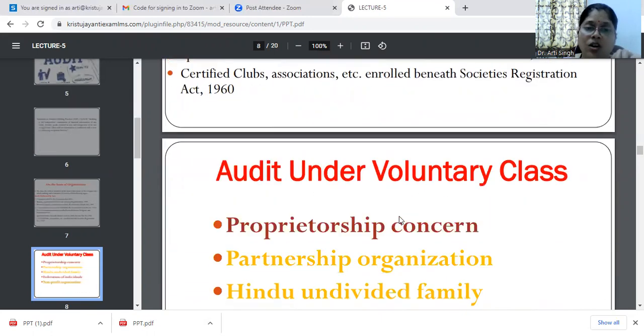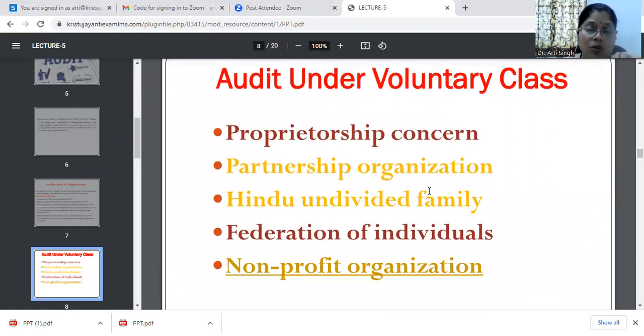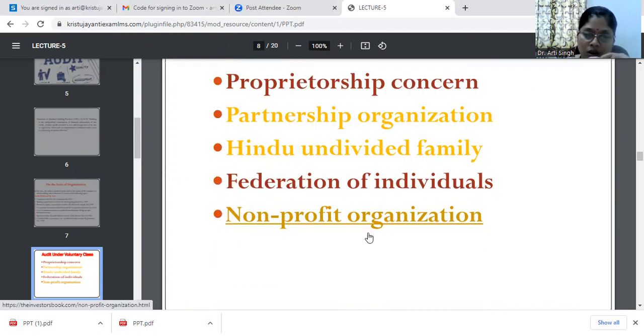Then next can be audit under voluntary cases, which covers proprietorship concerns, proprietorship organizations, Hindu undivided family, federation of individuals, and non-profit organizations. For these kinds of organizations also, it is advisable to have audits.